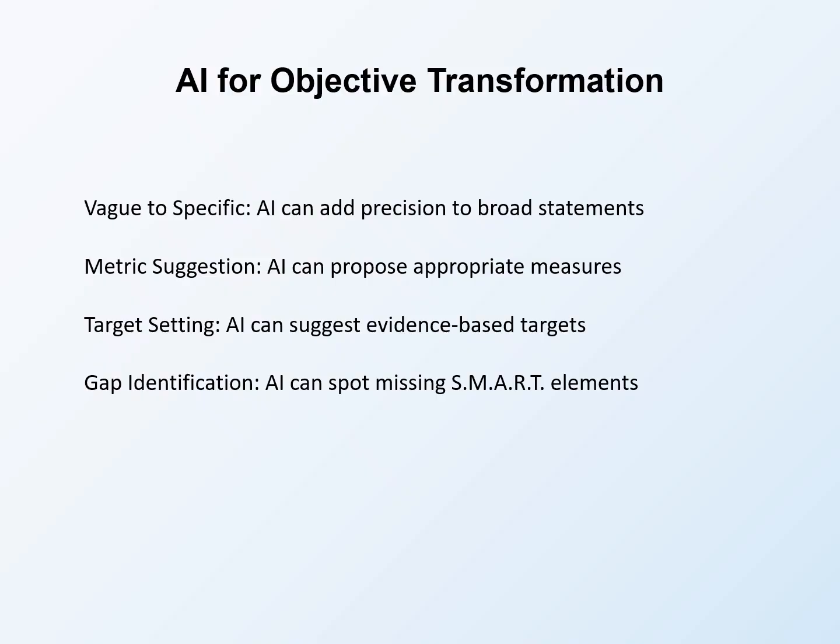Target setting uses AI to suggest evidence-based targets. AI can reference research on similar programs to propose realistic achievement levels. Gap identification uses AI to spot missing smart elements. AI can analyze objectives and identify which criteria are missing or weak.